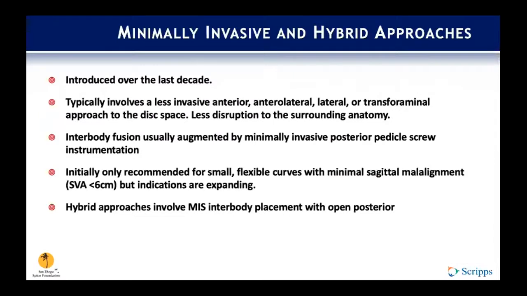So, minimally invasive and hybrid approaches. This was more so introduced over the last decade. It typically involves a less invasive anterior, anterolateral, or transforaminal approach to the disc space. So there's less disruption to the surrounding anatomy. Interbody fusion is usually augmented by minimally invasive posterior pedicle screw instrumentation. This was initially only recommended for small flexible curves with minimal sagittal malalignment, typically SVA less than 6. But I think indications now are expanding.